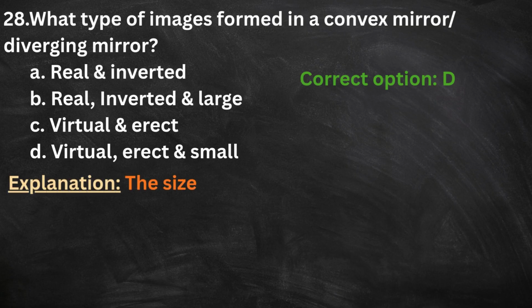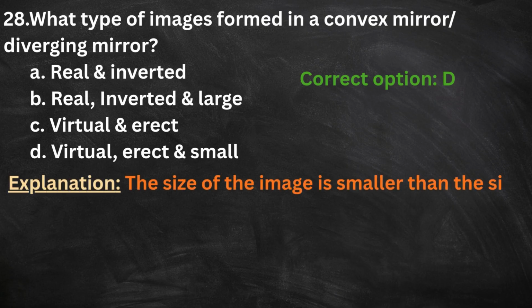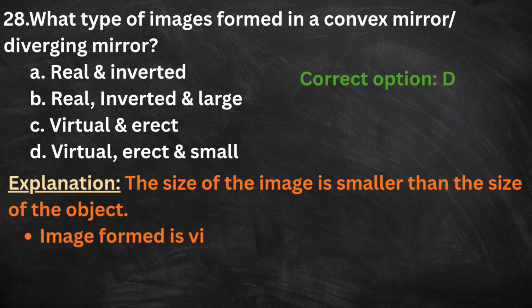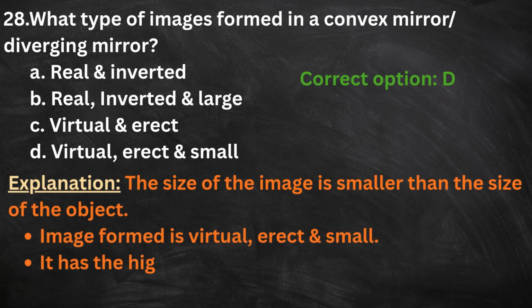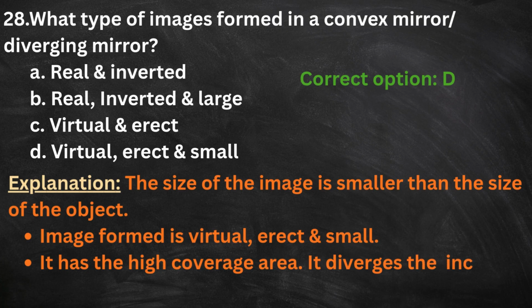The size of the image is smaller than the size of the object. Image formed is virtual, erect and small. It has the higher coverage area. It diverges the incoming rays.